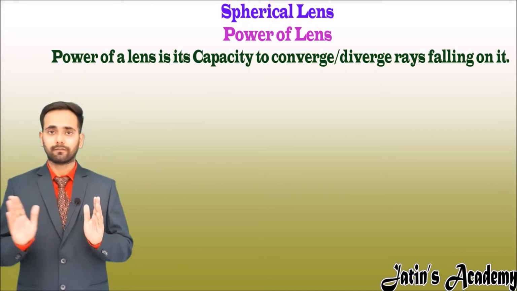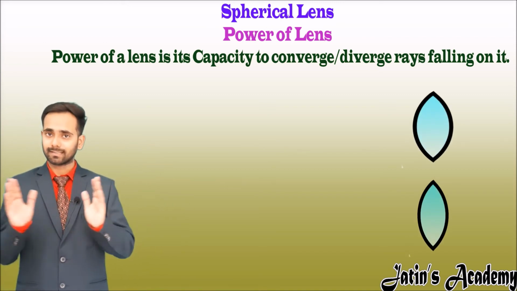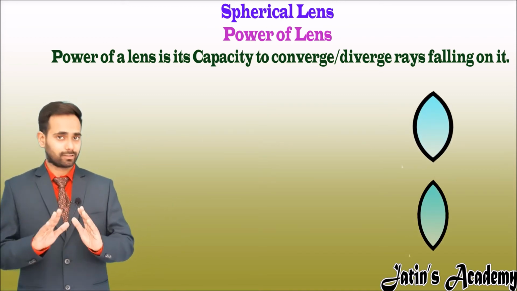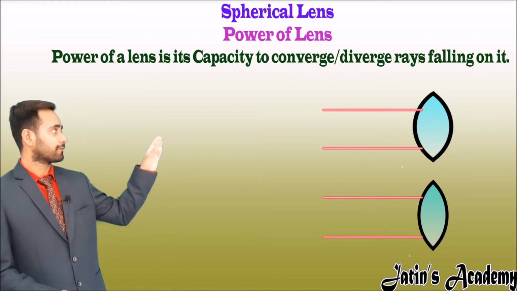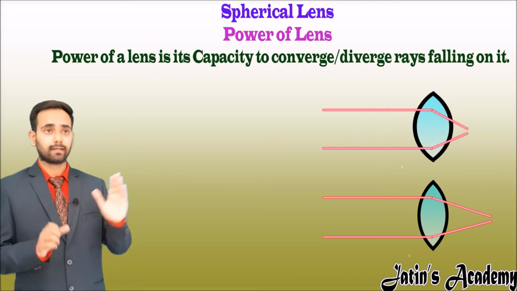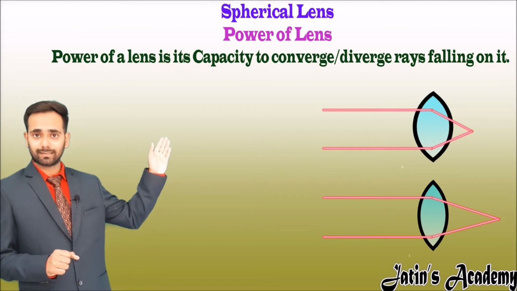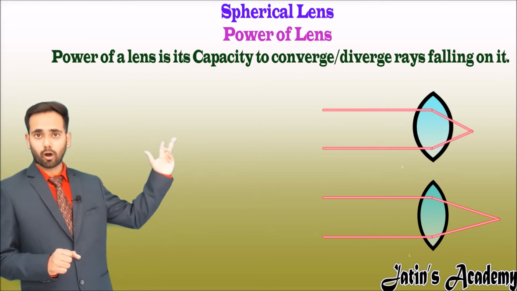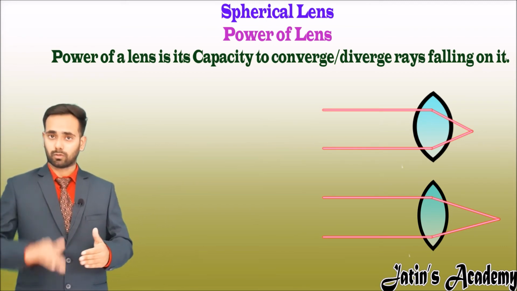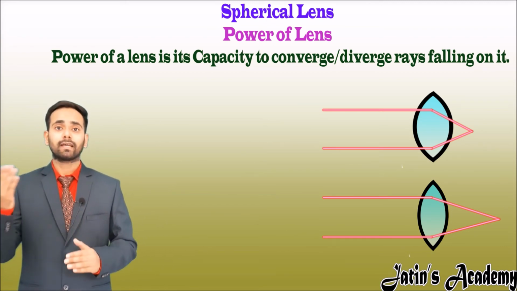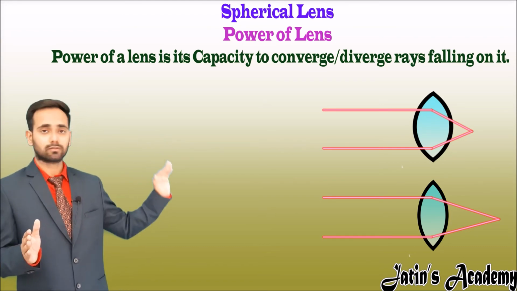Let us understand it with an example. Here I am taking two convex lenses. A convex lens is nothing but a converging lens. Now make a parallel beam of light. After refraction, you will observe that the convex lens of higher power converges its rays at a shorter distance from the optical center than the lens which is of lower power. So we can say that if the power is higher, then the focal length is less.